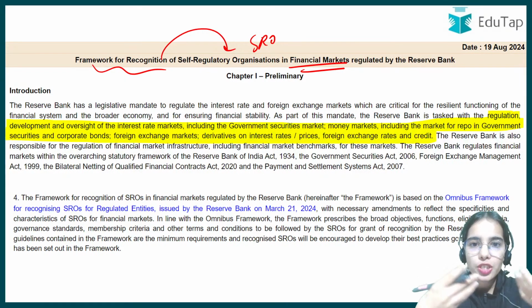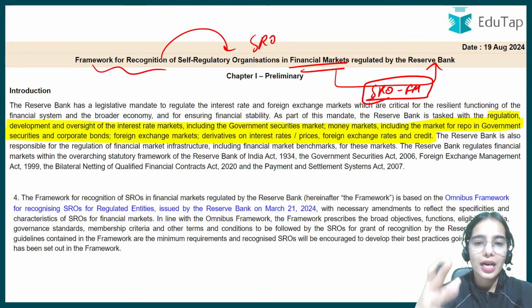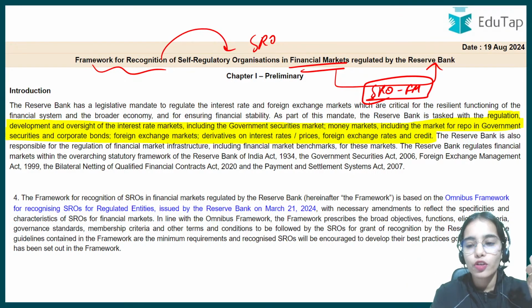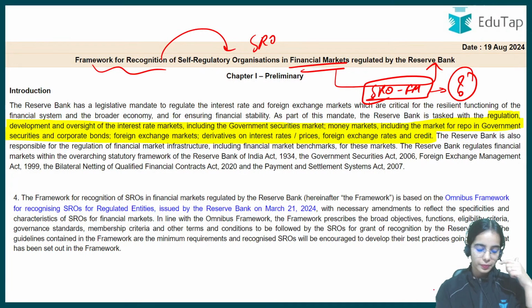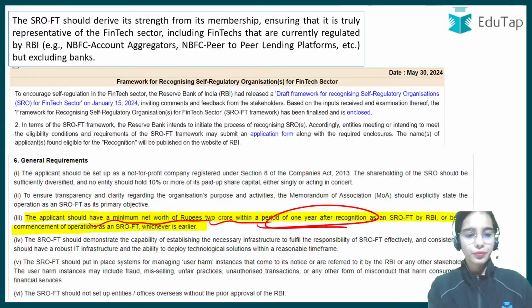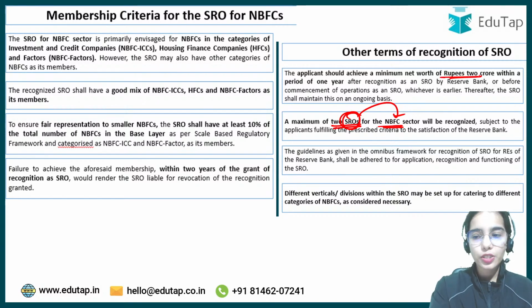So for the financial markets that is under the Reserve Bank of India, there is the SRO financial market for which the RBI has released the guidelines. For the SRO financial market, what is the minimum net worth that is stated by the RBI? 10 crore. Very good.